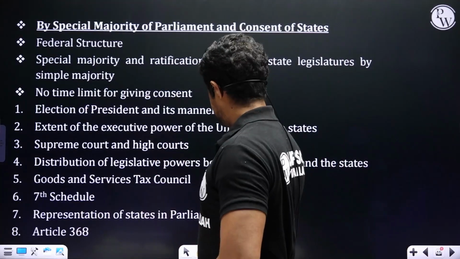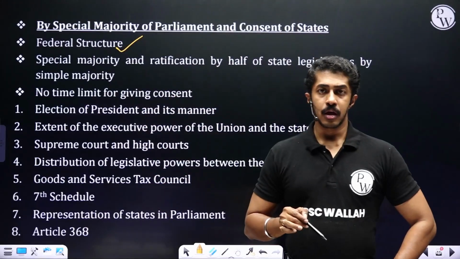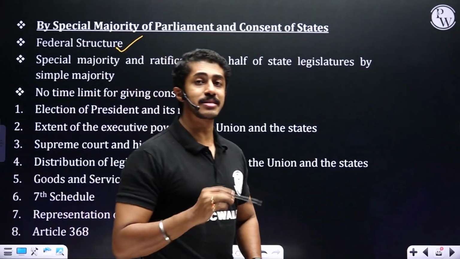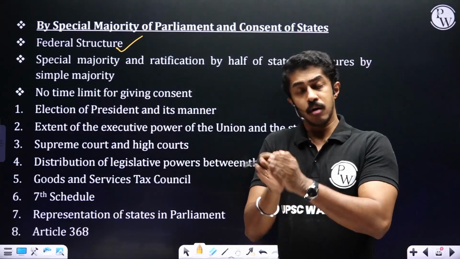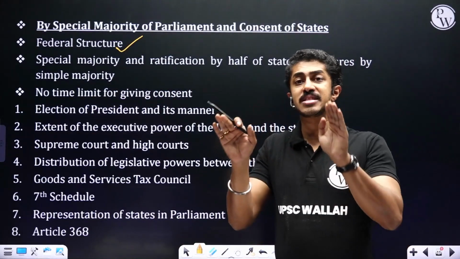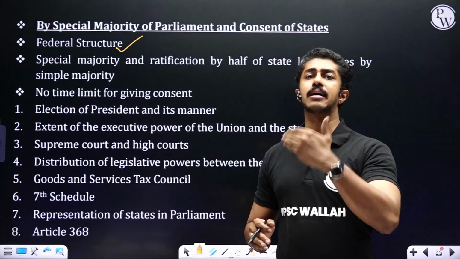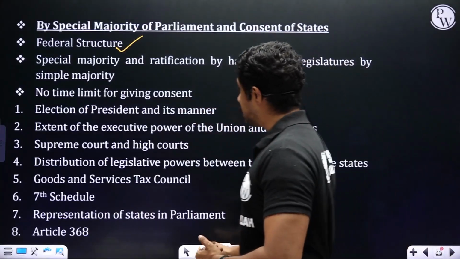So here you have the federal structure. The special majority with ratification by half of the state legislatures is just to indicate what? That we still have a quasi-federal structure in the country. When it comes to certain matters, we have to take the consent of the state legislatures. There is no time limit for giving consent.